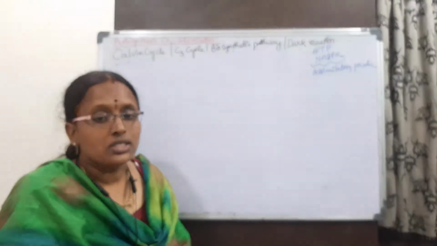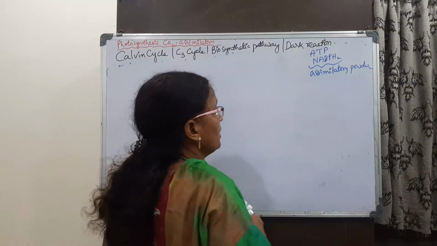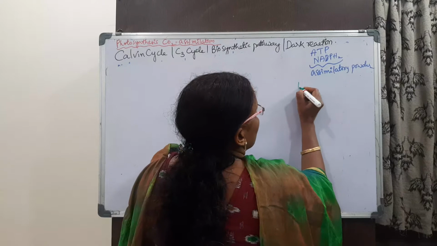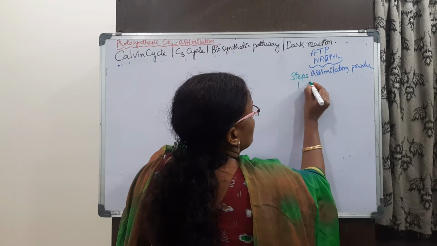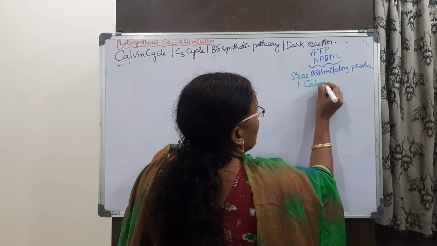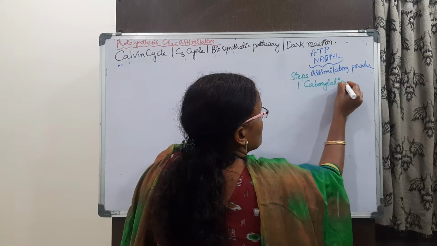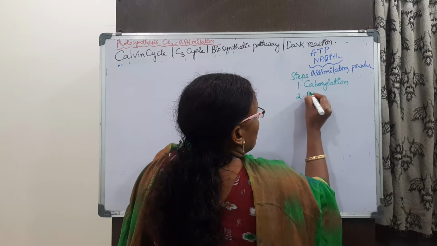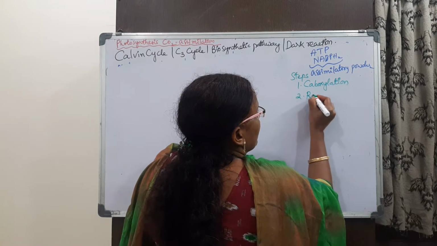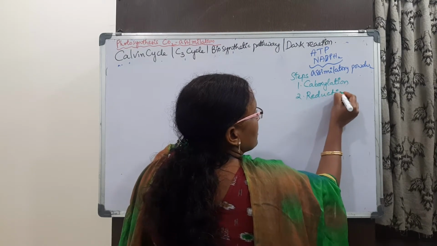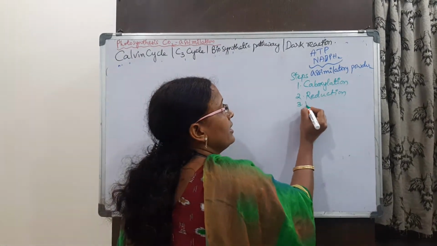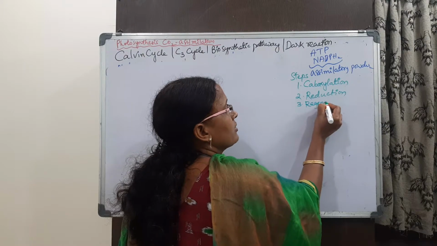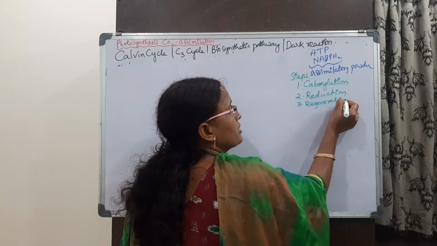In this cycle, there are 3 steps. The steps in the Calvin cycle: one is carboxylation, second is reduction, and third is regeneration.